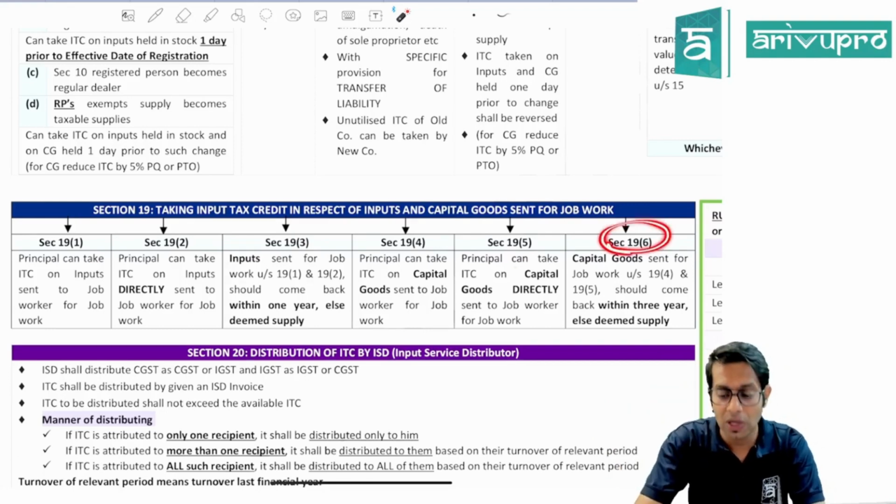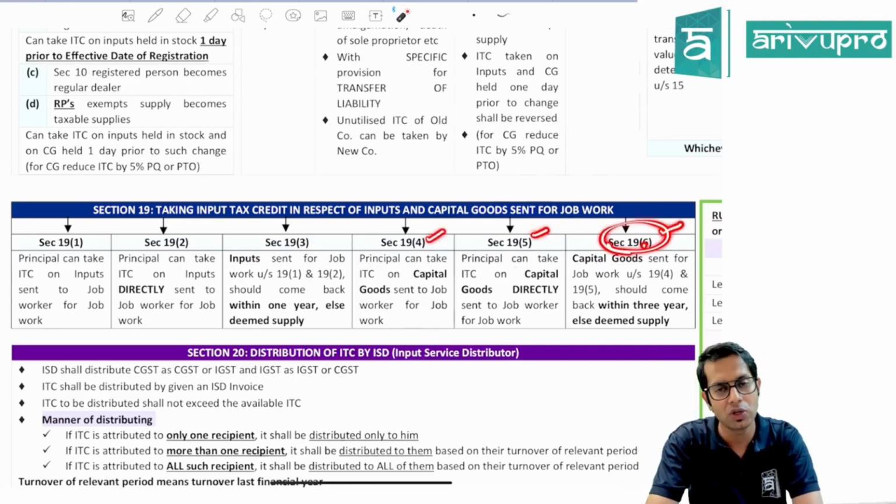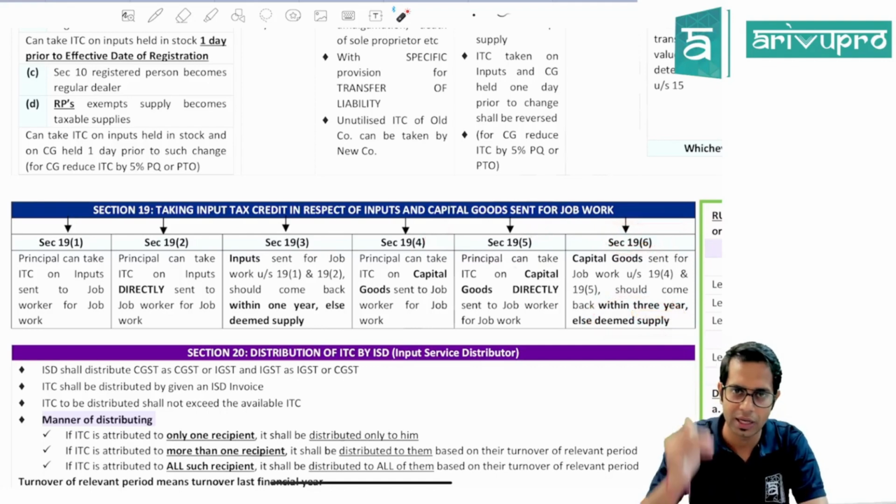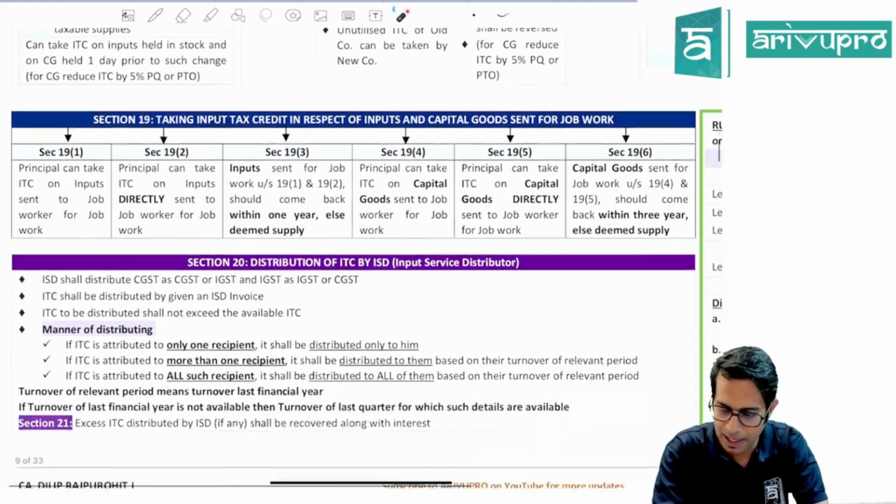Now, whatever capital goods are sent to the job worker under section 19.4 or 19.5 should come back to the principal within the period of 3 years. If it does not come back, sir, it will be deemed as supply. On the date when I am sending it, it will be deemed as supply as on that date.